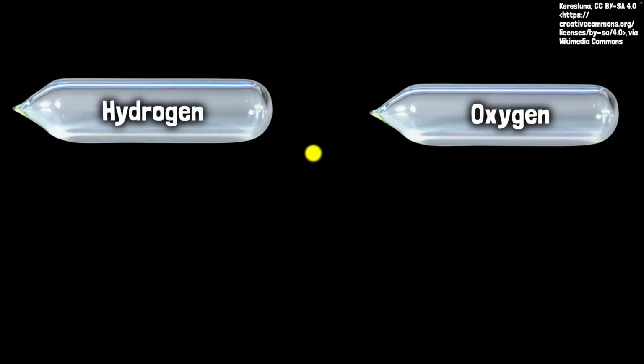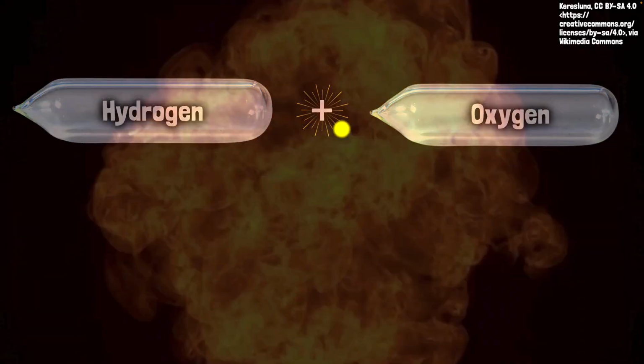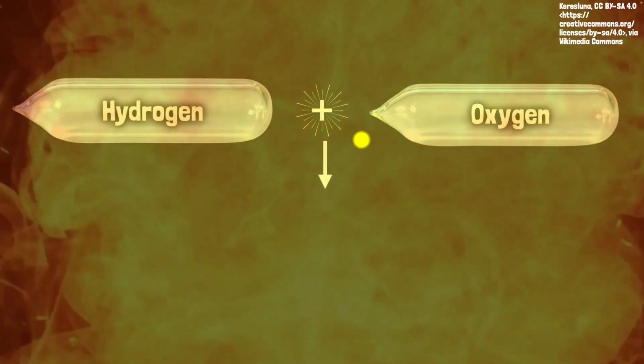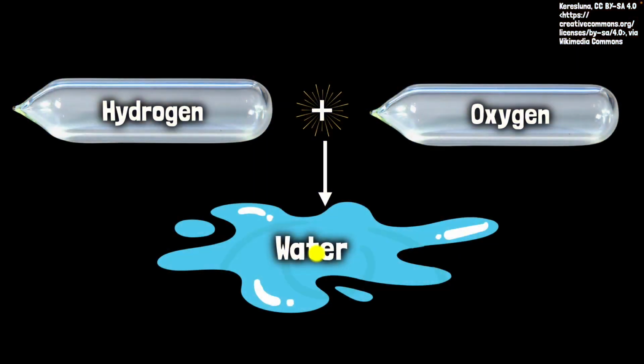Here's another example. If you take hydrogen gas and mix it with oxygen gas in a spark, they will explode to give you a completely new substance, water. Again, it's a new thing. It's a chemical change. It would be wrong to say that water is hydrogen and oxygen mixed together. No. It's a new thing. It's not a mixture. We call this a chemical change. You might also say it's a chemical reaction. We say hydrogen is reacting with oxygen to produce water.